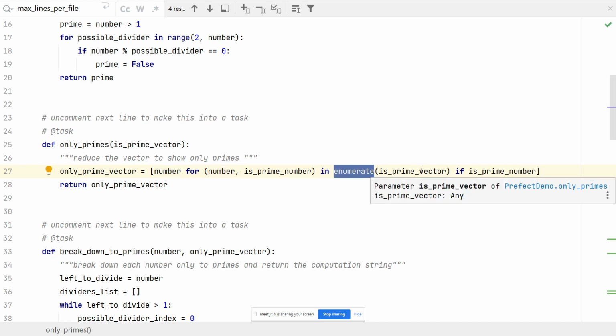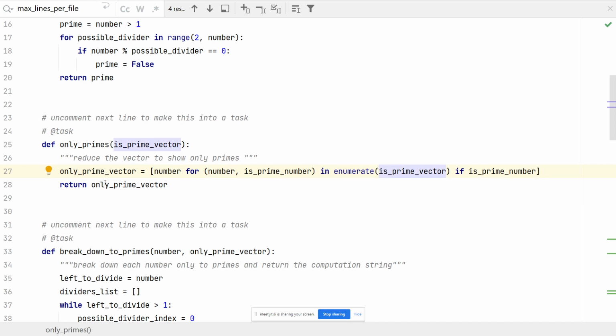I'm not sure how many people are familiar with enumerators in Python, so I'll explain. If you write in the for loop something like enumerate is prime vector, then it looks at the vector, and for each element there, it will put in a num. So the first element will have 0, the second element will have 1, the third element will have 2, and so on and so forth. So this is kind of a counter, and the counter will be the number. Is prime is a vector I plug in that will say whether the number is true or false.